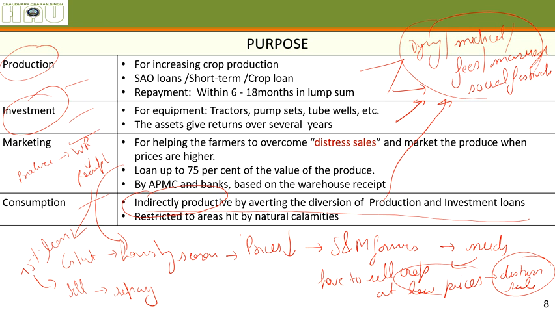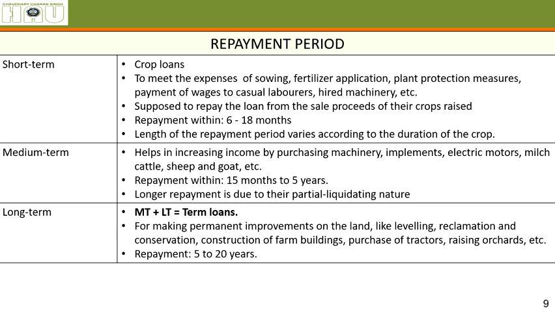Now we'll discuss the classification according to repayment period: short term, medium term, long term. The latter two combined are also called term loans. It is written here.